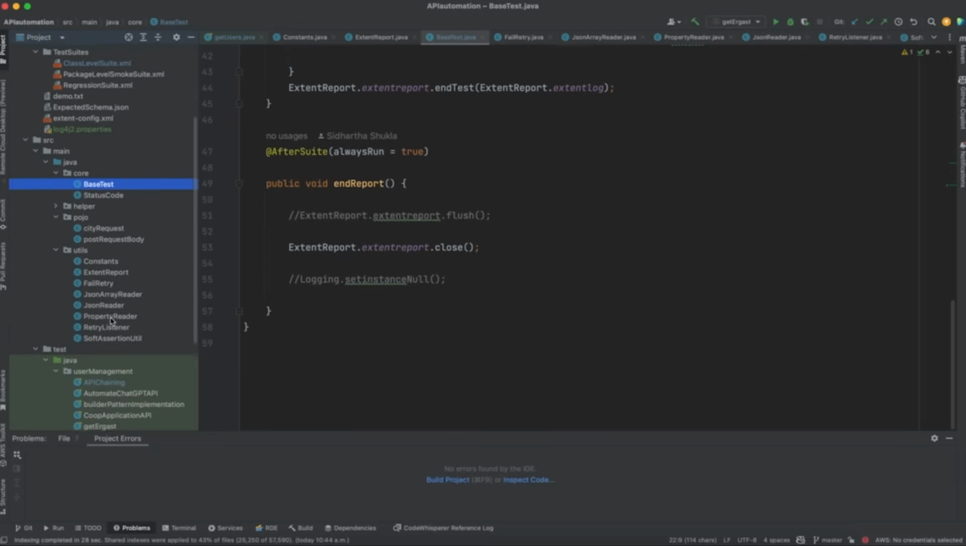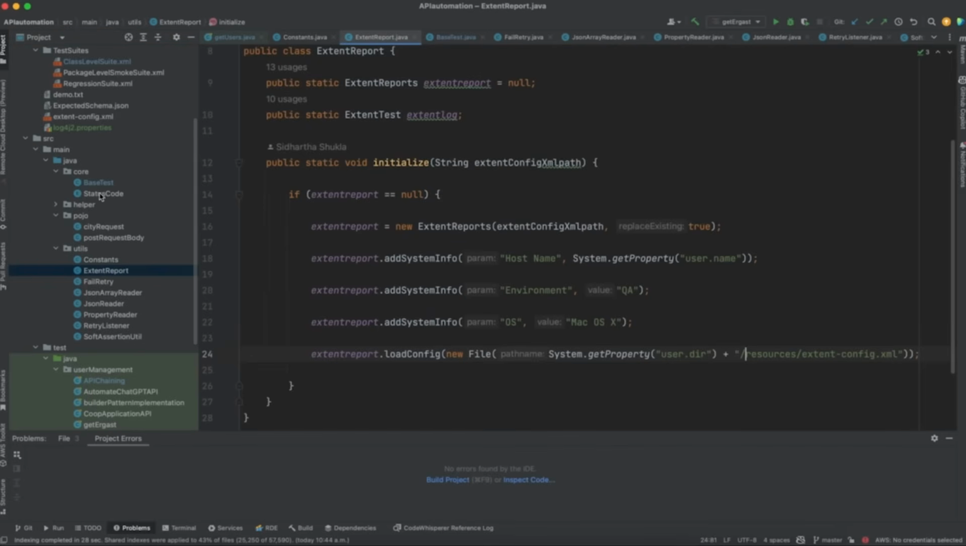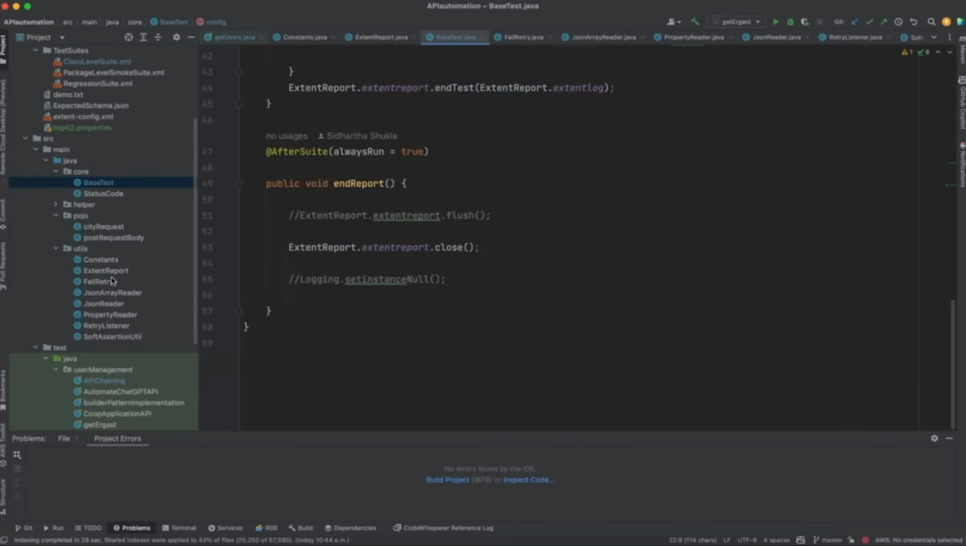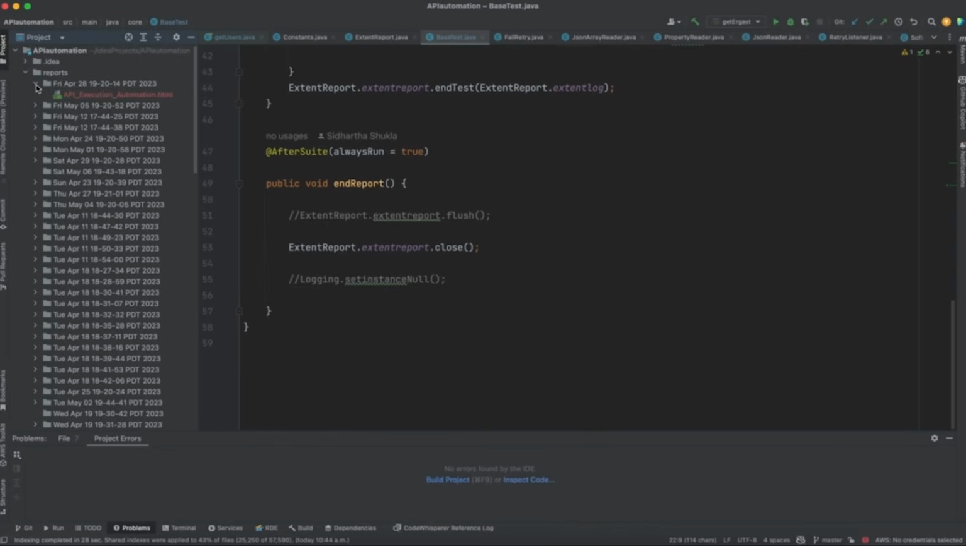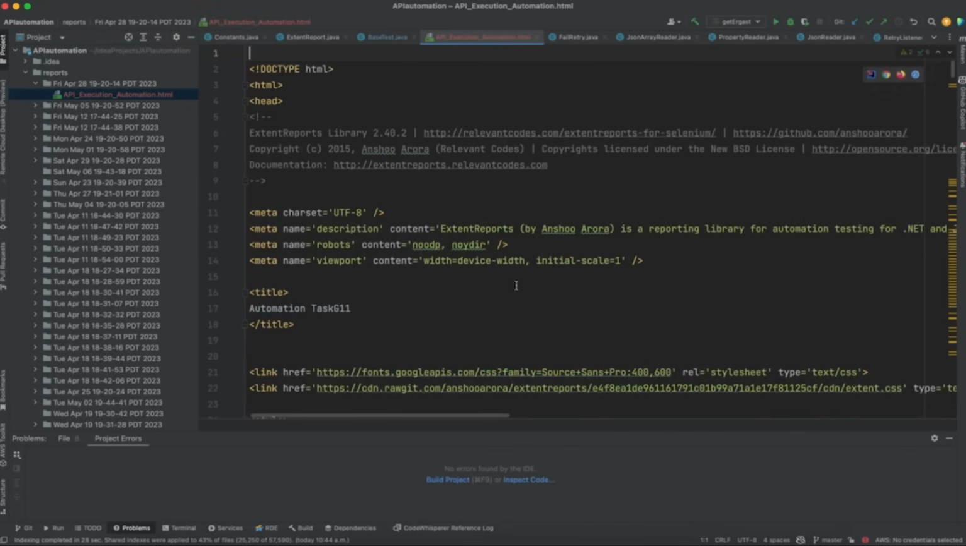In that case, you have to tell them that we have an extent report class, and we have called it in the base test. All those things you need to explain, and have a little bit of format knowledge of how your extent report looks. That is quite important, folks.